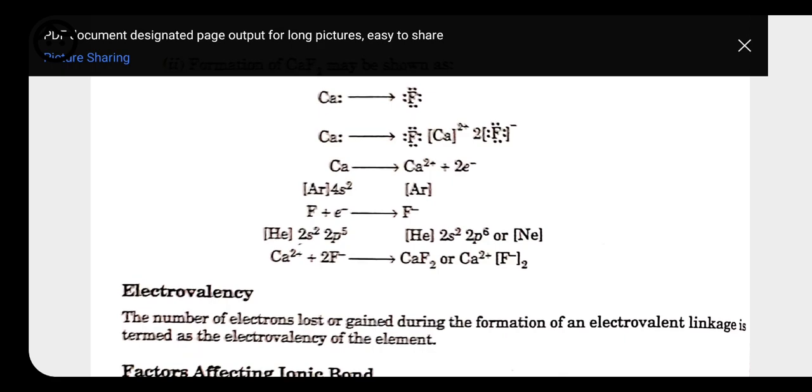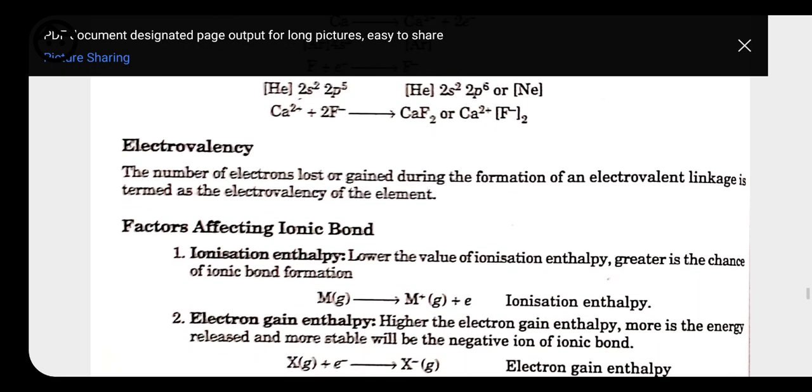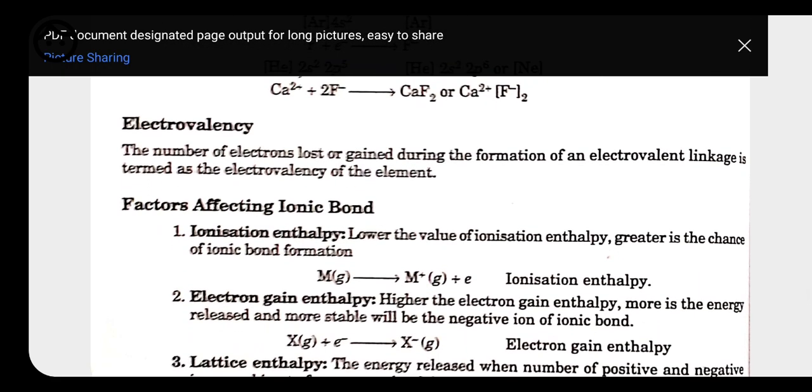See, this is also an example. Now here we have electrovalency. What do you mean by electrovalency? The number of electrons lost or gained during the formation of an electrovalent bond is called electrovalency. It depends on both atoms. The number of electrons either gained or lost is called electrovalency. Like the electrovalency of sodium is 1, the electrovalency of chlorine is also 1.